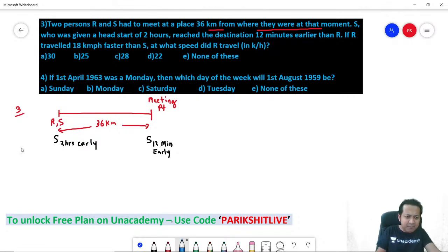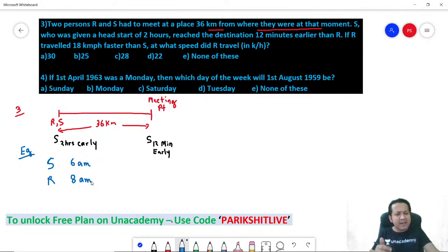Let's take just an example, any random numbers. Remember, S starts 2 hours early. So if S starts at 6 a.m., R would have started at 8 a.m. Let's say R reaches at 12 p.m. Then S is reaching 12 minutes early. So can I say S must have reached at 11:48 a.m.?